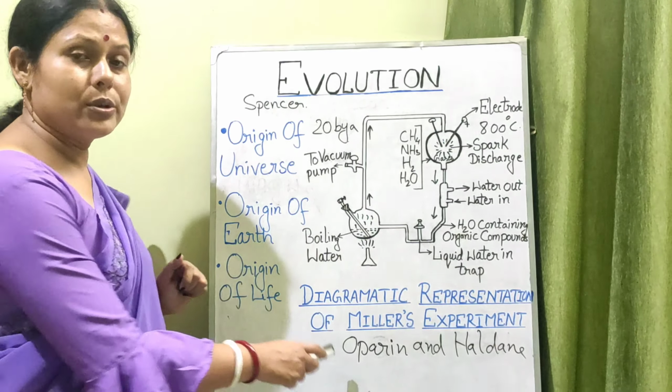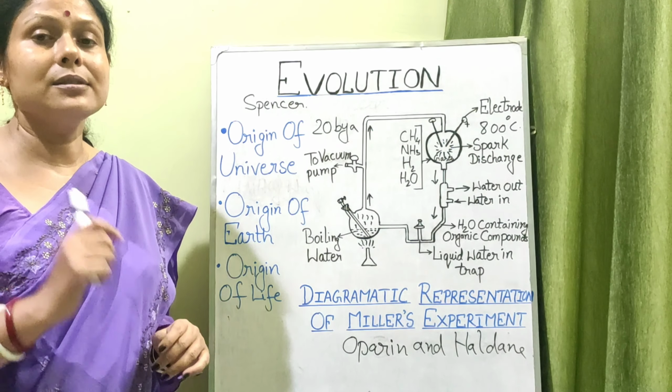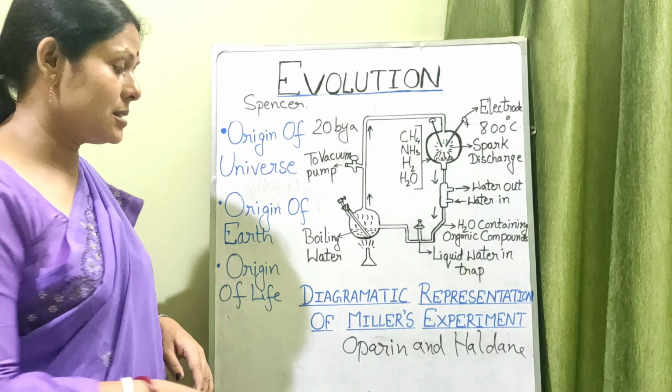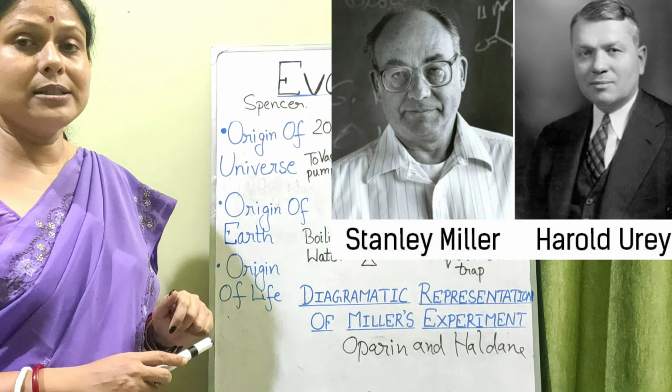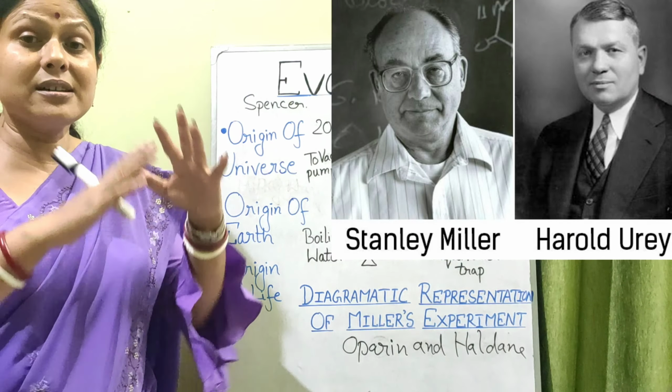Now, their hypothesis was taken seriously by another two scientists, Miller and Urey. What Miller and Urey did was recreate that same primitive condition in the laboratory. They took a setup with two round bottom flasks. In one round bottom flask, they took the primitive gases: methane, ammonia, hydrogen and water vapor. The methane, ammonia and hydrogen were in the ratio of 2:2:1.